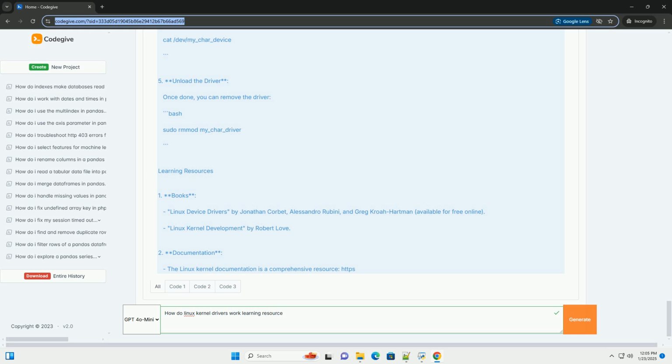Conclusion. This tutorial provides a foundational understanding of writing a simple character driver in Linux. As you progress, you may explore more complex drivers, kernel subsystems, and advanced topics like concurrency and interrupt handling. Always remember to work in a controlled environment, as kernel development can lead to system crashes if mishandled. Happy coding!